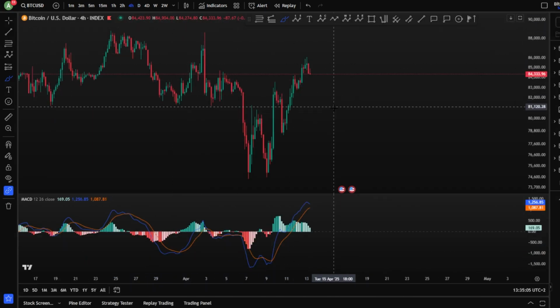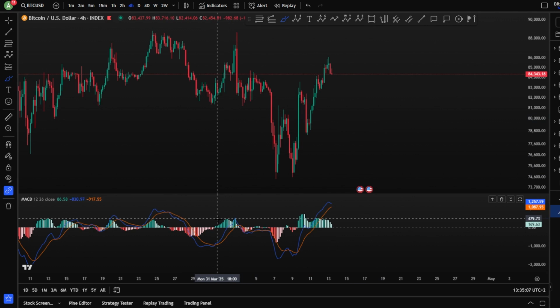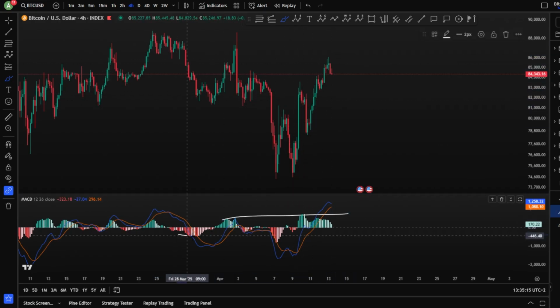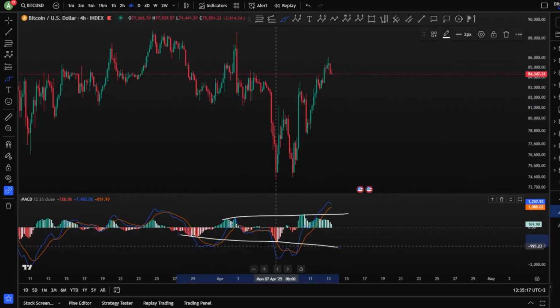On the 4-hour chart, we can see we have an increase with the buy signal here with the volume. You see the volume of the buyers increasing with this move towards the upside, while previously the sellers' volume was also increasing.